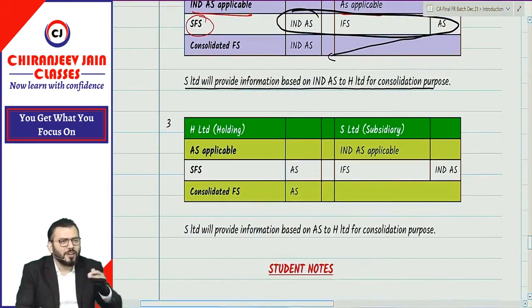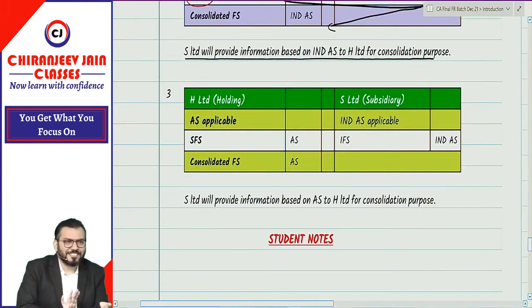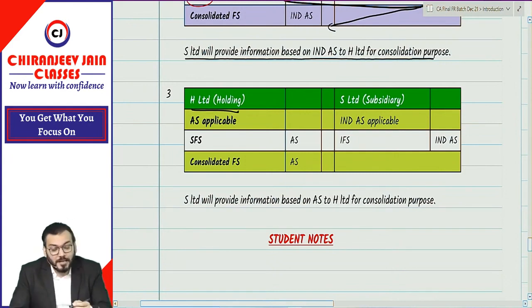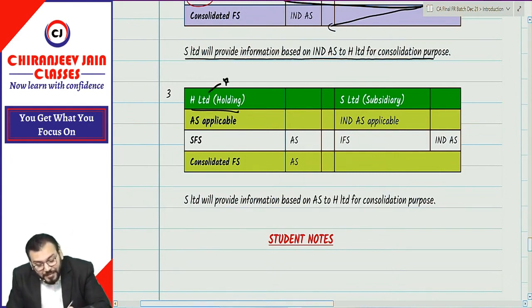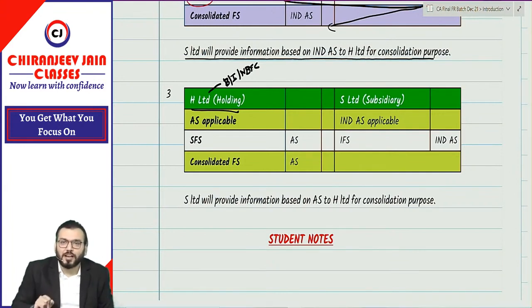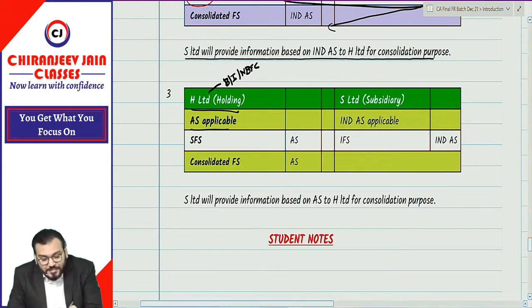Understood? Same, one more doubt may come. It can be a reverse case. H Limited is a holding company, and H Limited may be a banking company or insurance company or NBFC. Quite possible. And as per their time applicability, right now Ind AS is not applicable, and for them AS is applicable.